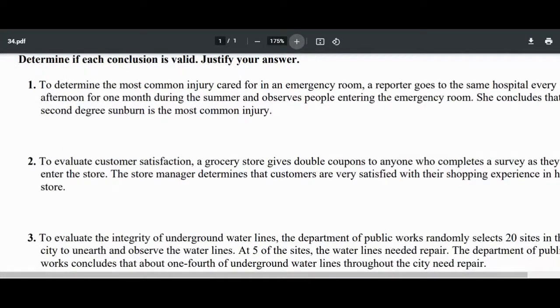To determine the most common injury cared for in an emergency room, a reporter goes to the same hospital every afternoon for 1 month during the summer and observes people entering the emergency room. She concludes that second-degree sunburn is the most common injury. Okay, this would not be a valid conclusion because it's going to be a biased sample, right? Because she's just going in the summer. She didn't go in the winter. Obviously, if you go in the winter, you're not probably going to have second-degree sunburns occurring very commonly, okay? So I would say that this is not a very good valid sample.